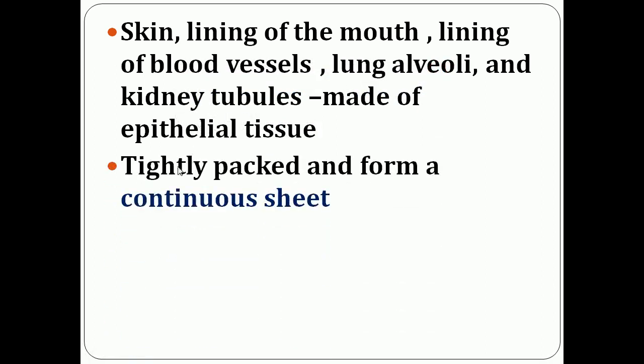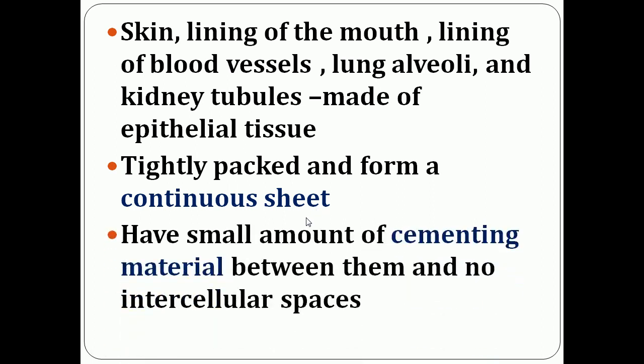Epithelial tissues are tightly packed and form a continuous sheet. They have a small amount of cementing material between them and there is no intercellular space. As I have told, they are tightly packed and form a continuous sheet.